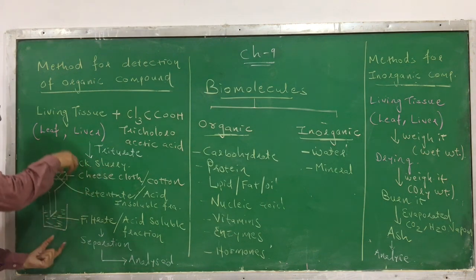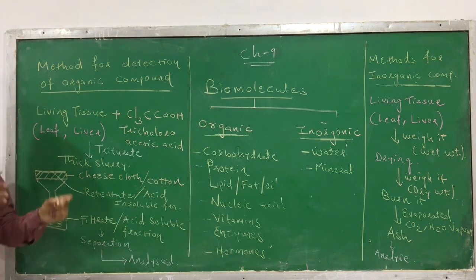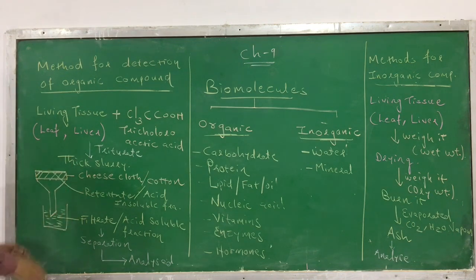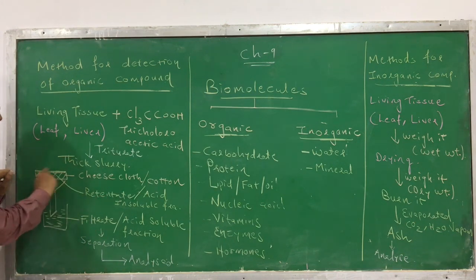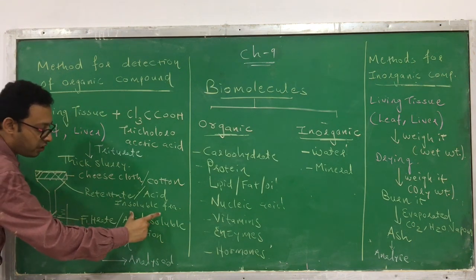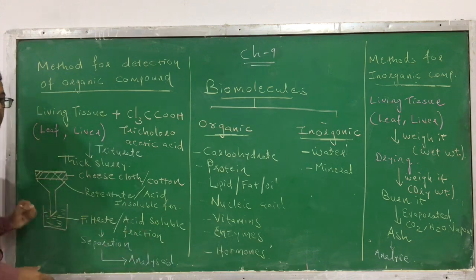That thick slurry is filtered through a cheesecloth or cotton cloth. When you filter it, or pour it through a funnel, you will obtain two portions. One is the filtrate, which settles down, and the second is the retentate that remains above the funnel. The retentate can also be called the acid insoluble fraction. The filtrate is called the acid soluble fraction.